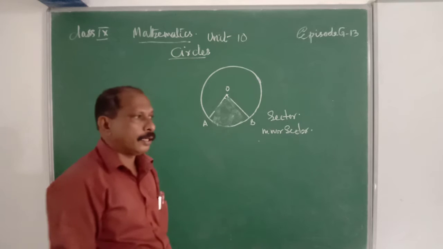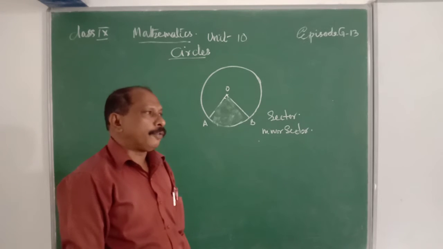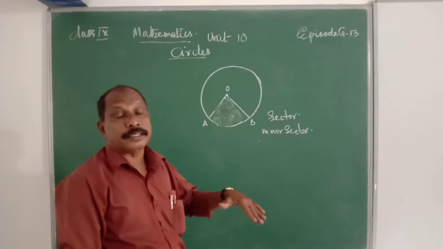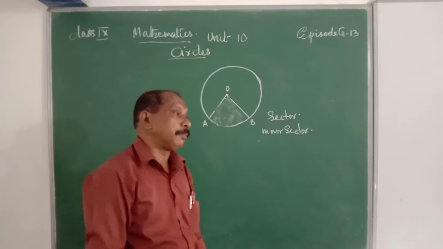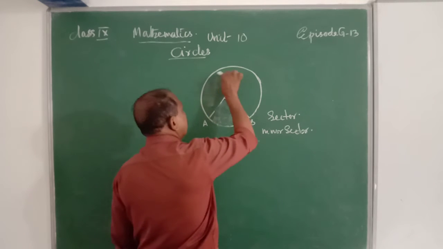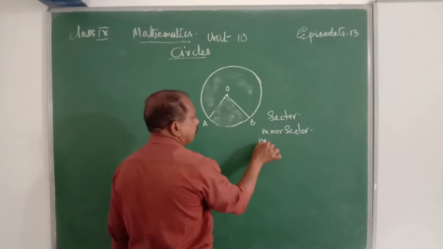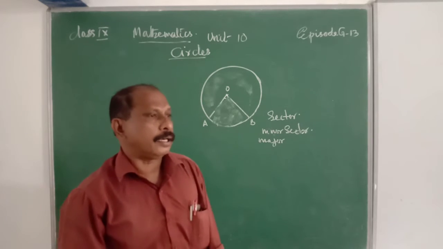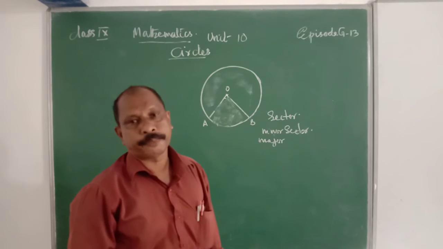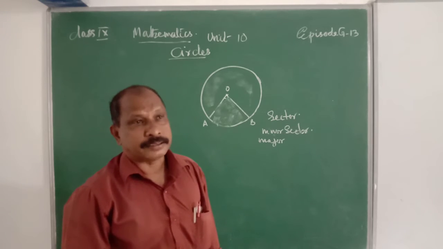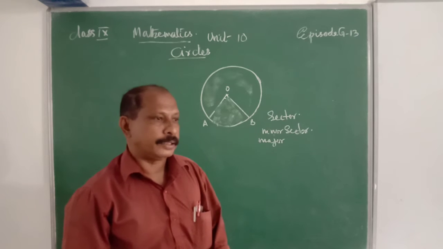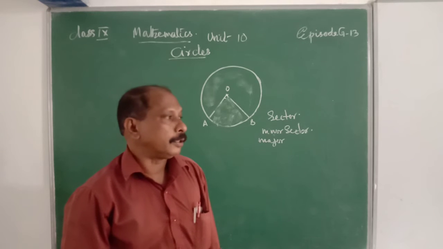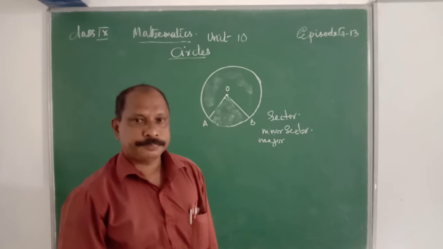What is a minor sector? The part of a circle is a sector. If its area is less than the area of a semicircle, it is a minor sector. And the other one is the major sector. Therefore, if the area of a sector is equal to a semicircle, it is a semicircle; if the area of a sector is less than the area of a semicircle, it is a minor sector, and if more than the semicircle, it is a major sector.